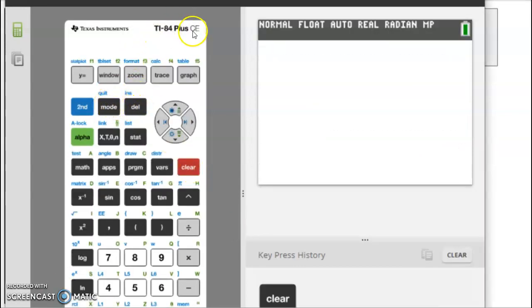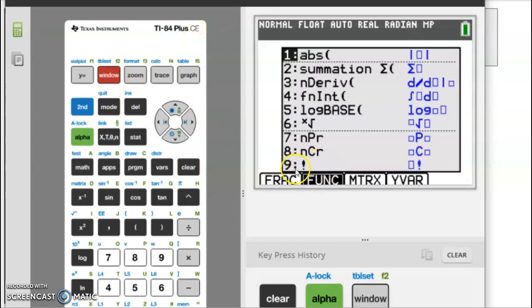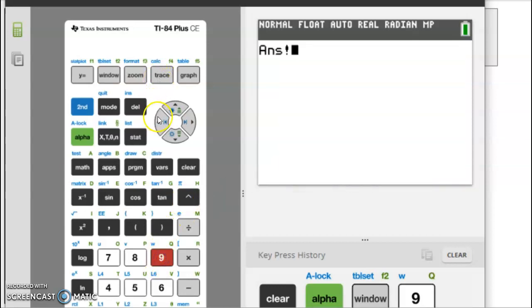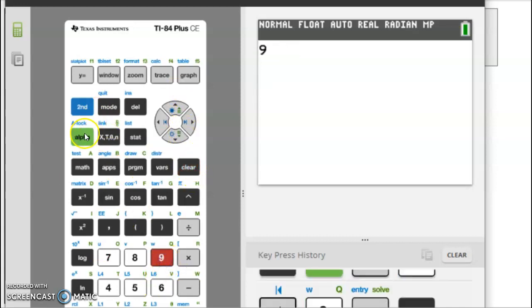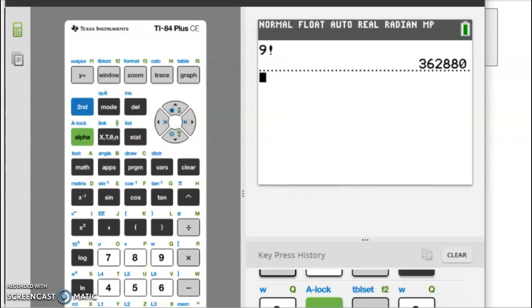If you're lucky enough to have the CE model, you can go to alpha window, and it's also number 9 there. And again, I forgot to type the number first. So let me do that. Number 9, alpha window, choose number 9.